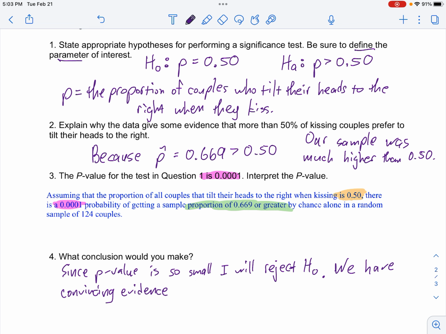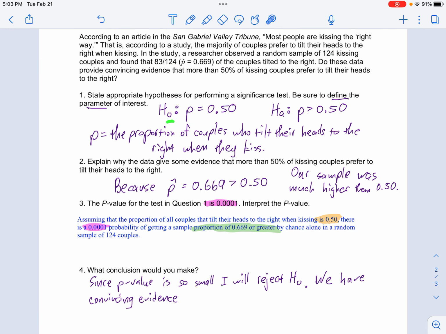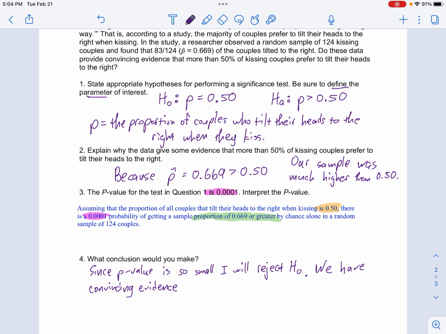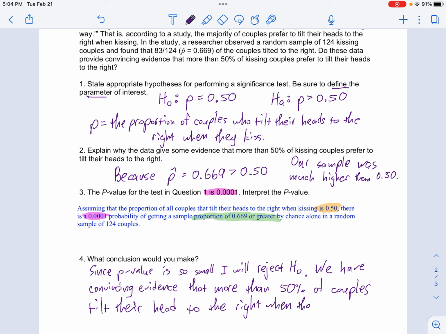What do we have evidence of? We are rejecting this in favor of this. So we need to put this into words. We have convincing evidence that more than 50% of couples tilt their heads to the right when they kiss. When they smooch.